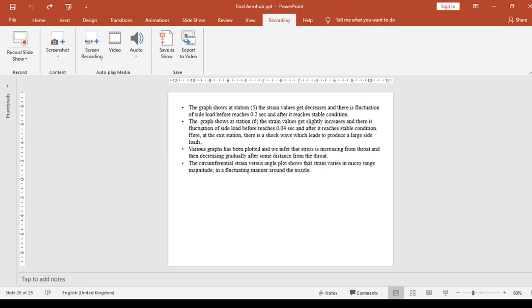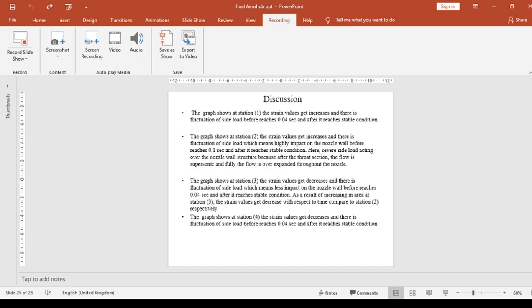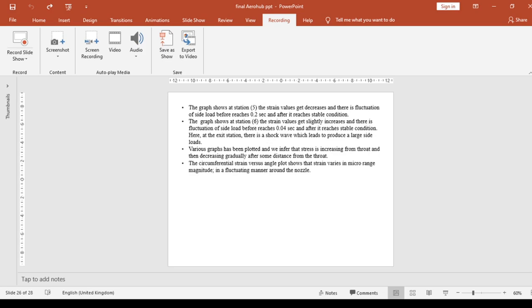And the graph shows that at station 5 the strain value decreased and there is fluctuation of side load before reaching 0.2 seconds, and after it reaches stable conditions. The graph shows that at station 6 the strain value slightly increased and there is fluctuation of side load before reaching 0.04 seconds, and after it reaches stable conditions. Here at the exit station there is a shock wave which leads to large side loads.